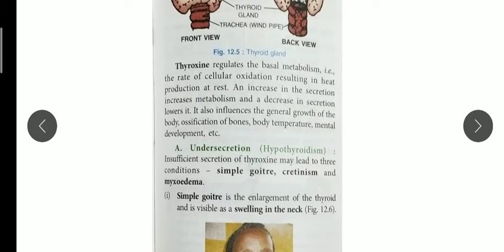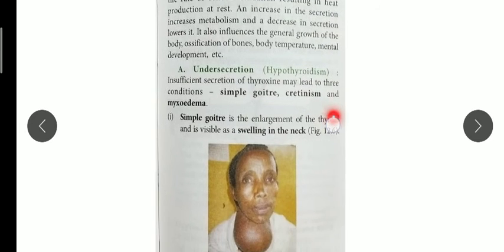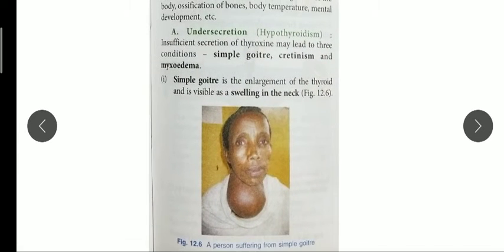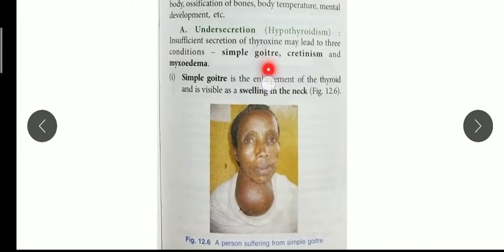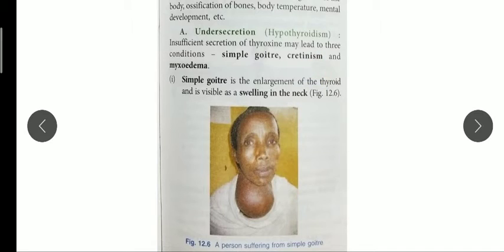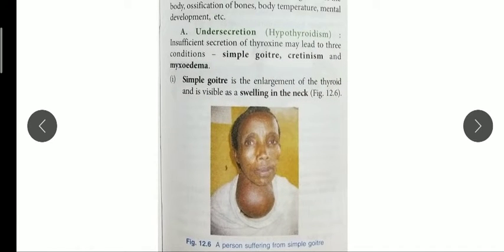What happens in under secretion? Under secretion is also called hypothyroidism. You can see it here in the bracket. If people have a low level of thyroxine, they will suffer from goiter, cretinism and myxedema. These are the three main conditions. Insufficient secretion of thyroxine in our body causes these three diseases. Goiter happens due to deficiency of iodine.